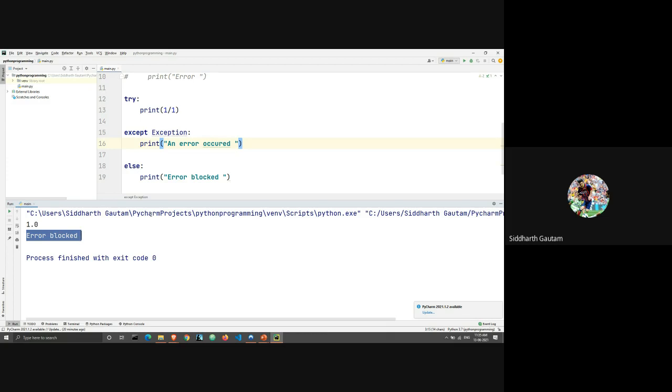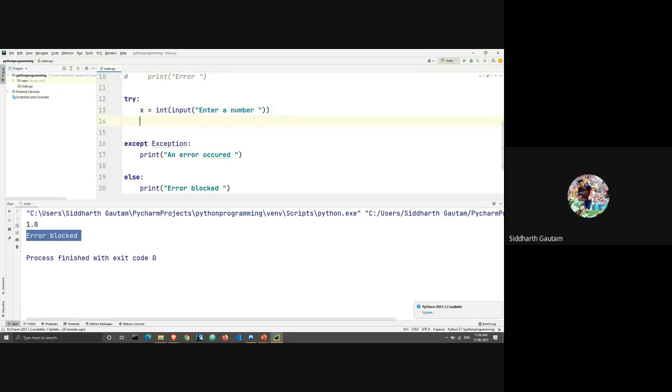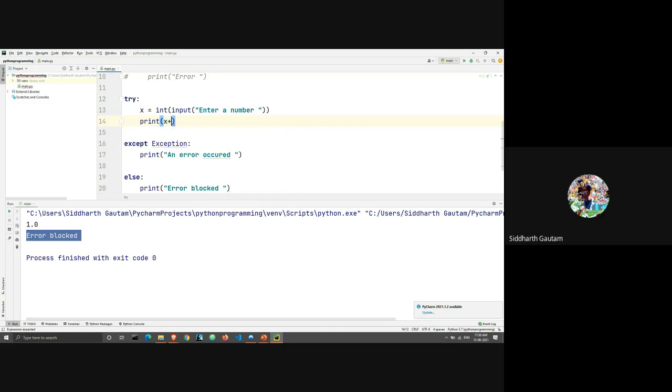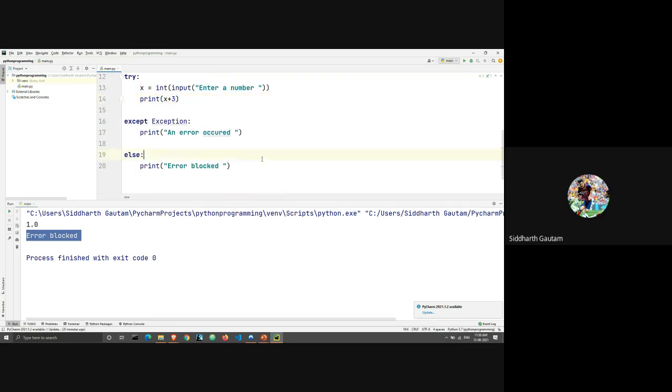Let me give you a better example which reflects the real world usage of this. Let's say we are going to take an input: x is equal to input, enter a number. And then we are going to add something to that number. We will write print x plus 3. This is our code which we are going to try to run.